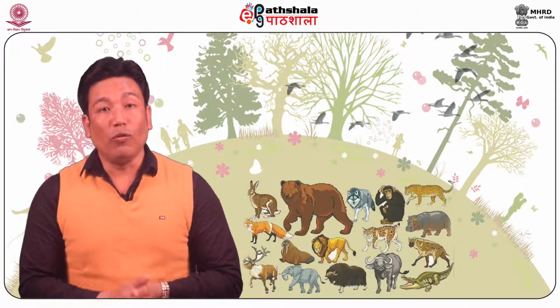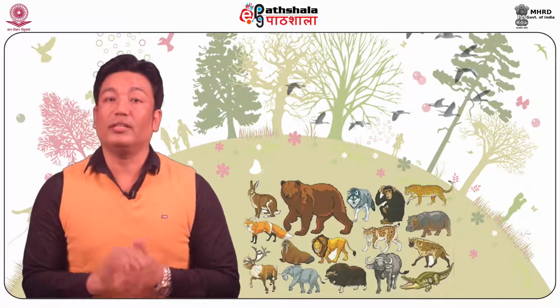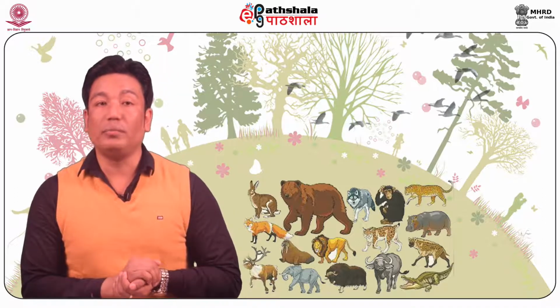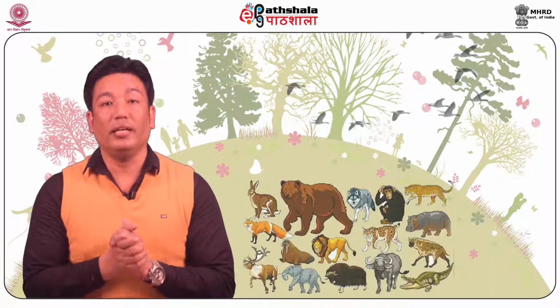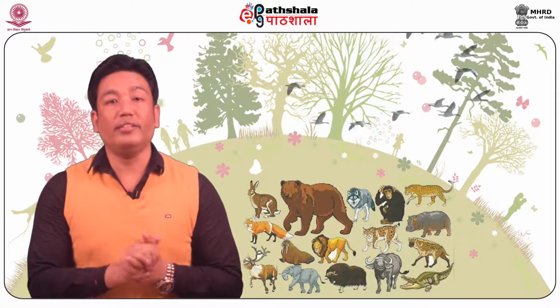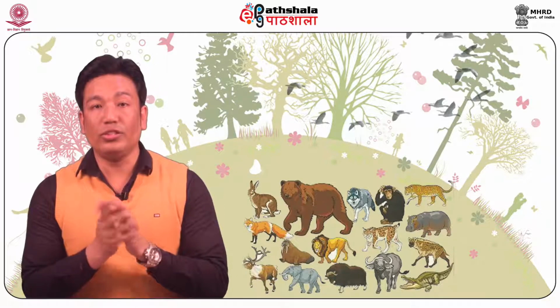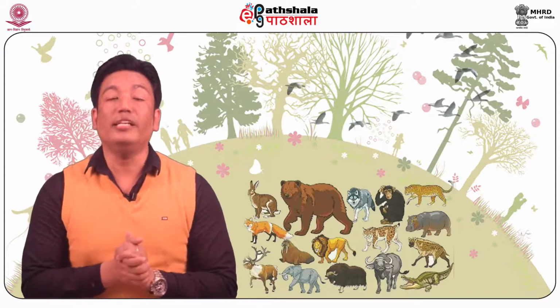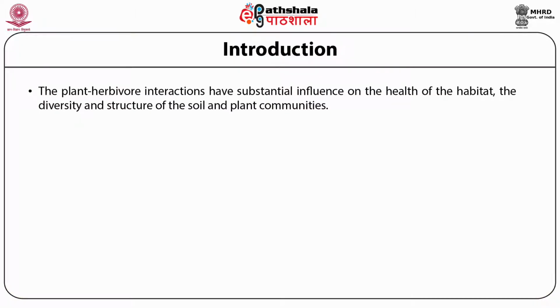Thus, for the management of a community or land, a deep understanding of the plant herbivore relationship is very important. For any given habitat, the exclusion of a particular plant group or species may lead to the loss of many herbivores, and affect the health of the habitat, the diversity and structure of the soil and plant communities.